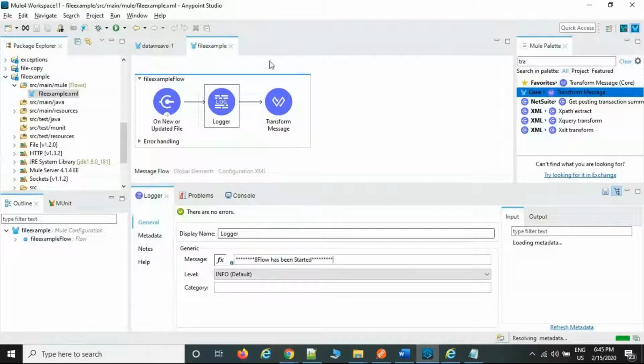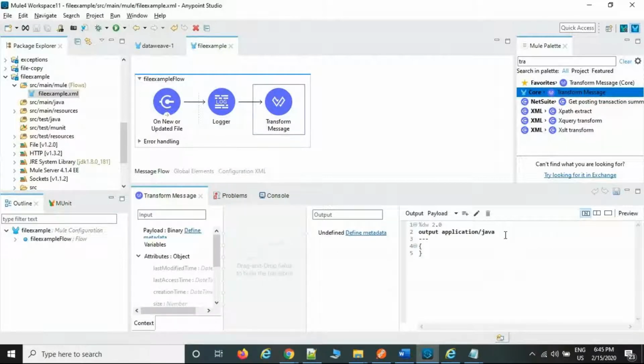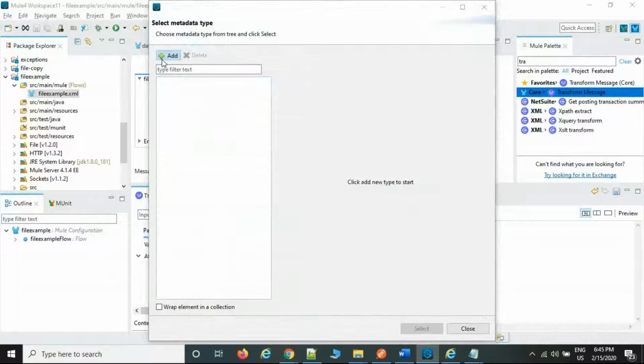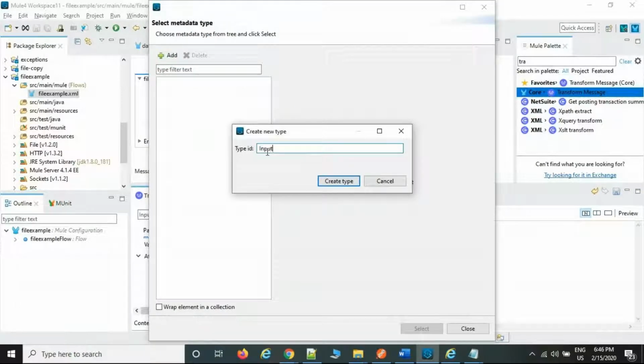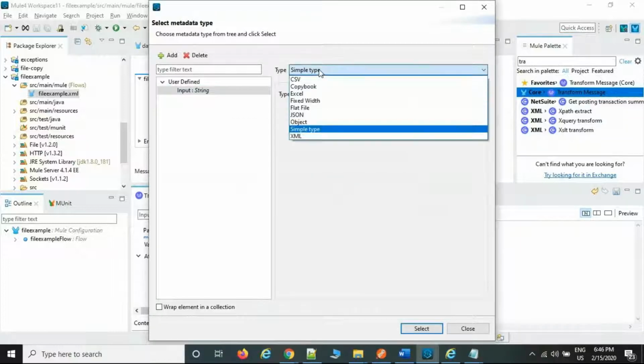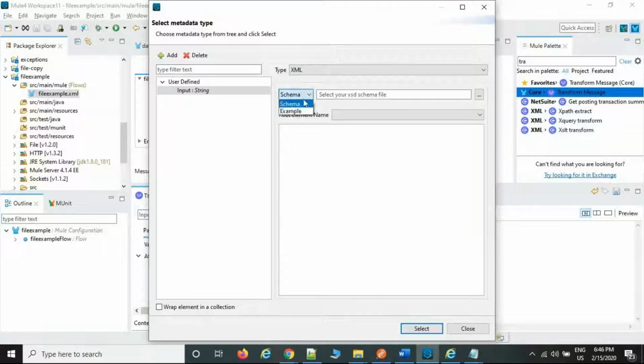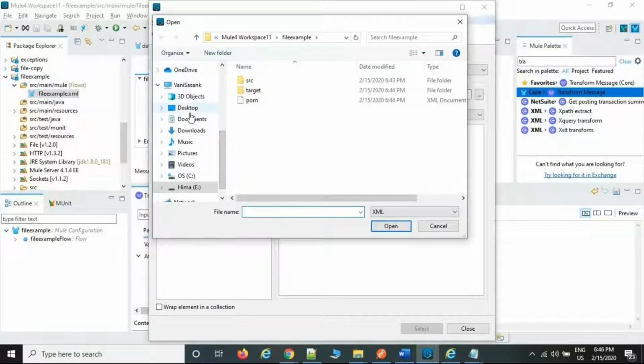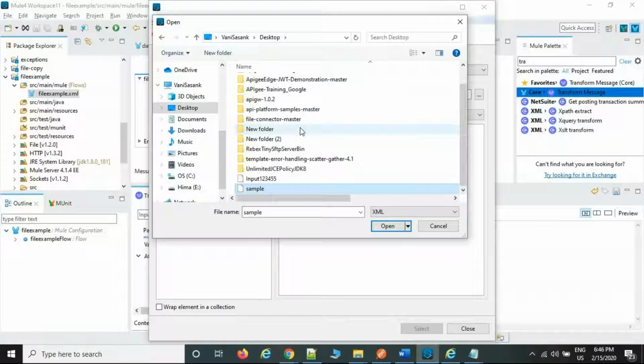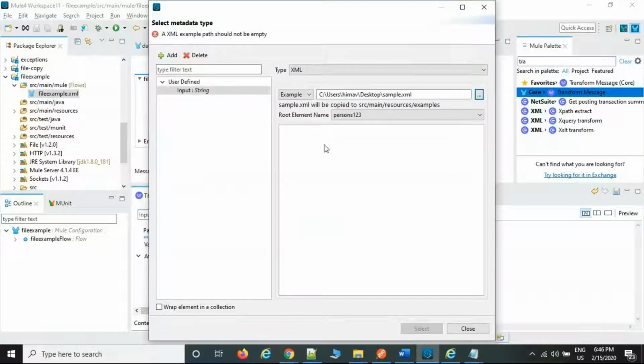Okay, now go back to the transformation. Now what format are you expecting, for example JSON, and change the JSON format here. And if you want, you can create the metadata as well. Just click on file input, that we covered last week, how to create the metadata, how to import the metadata also. Okay, create type, sample, XML, and what is the example you have? This one, take this one. The example I have created on the desktop, right? Take the example, this is the example file. Now metadata has been created here.